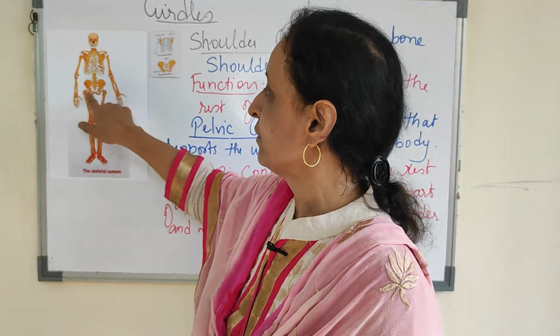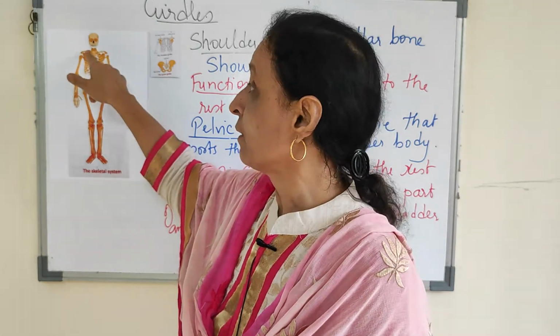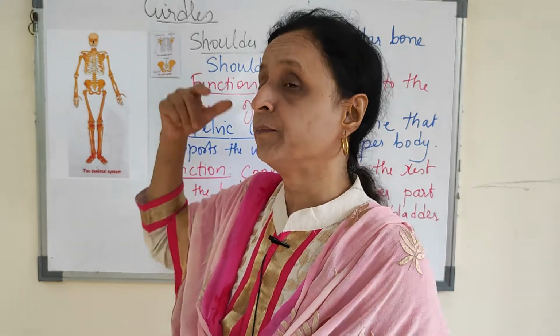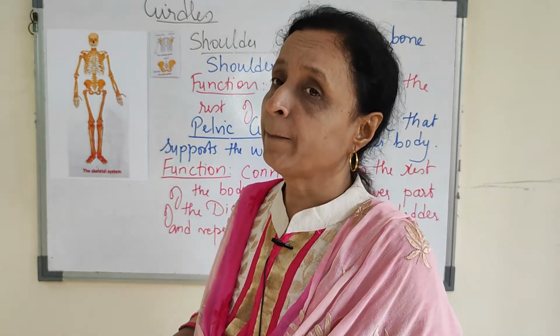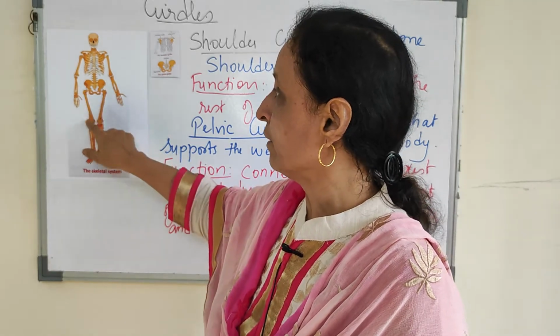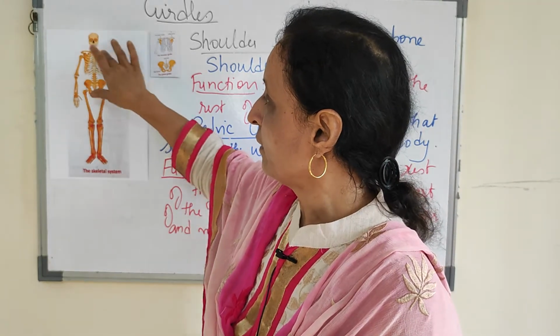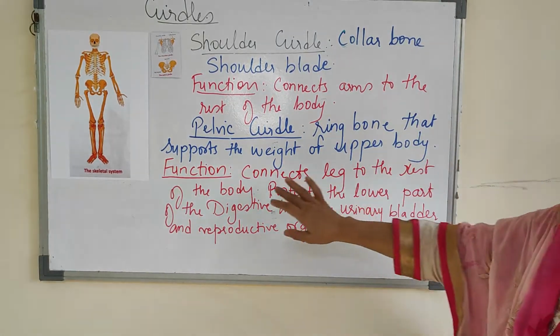Hands are attached, legs are attached. Hands are attached to the upper girdle, that is the shoulder girdle, and the lower part is attached to the pelvic girdle. Legs are attached to the pelvic girdle. So this is the main body. Hands and legs are attached. Function is to connect the leg to the rest of the body.